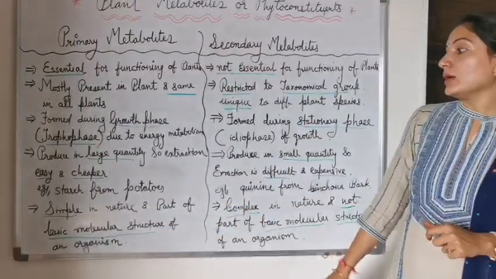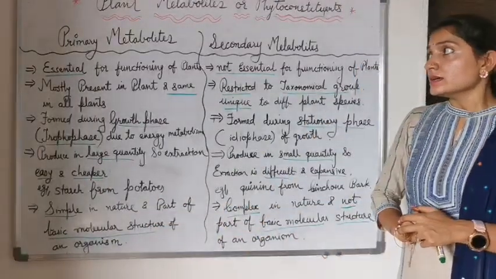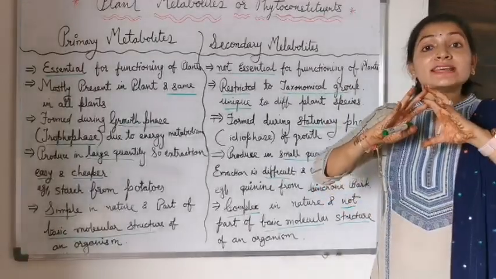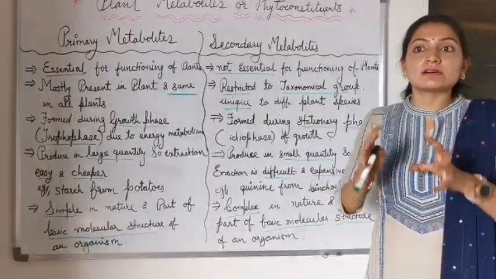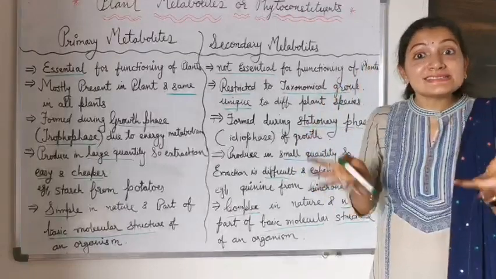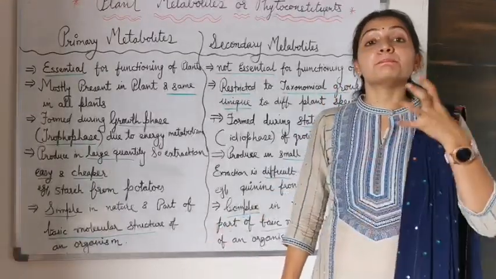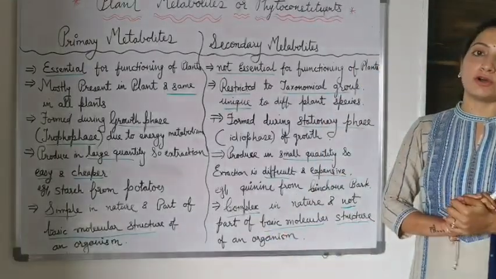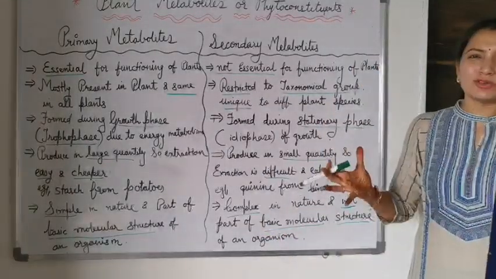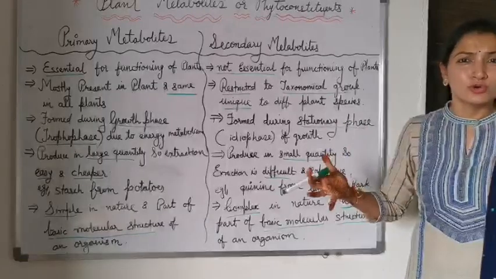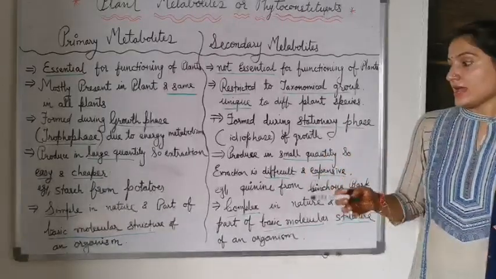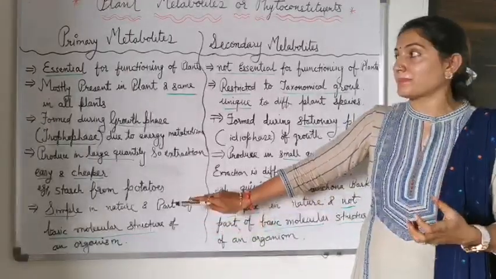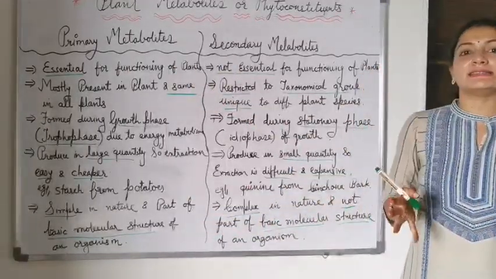Okay. Now the primary metabolites are simple in nature. Their structures are quite easy, not complex, very simple. They are part of the basic molecular structure of an organism: amino acids, vitamins, proteins, glucose. Because of this basic, simple structure, primary metabolites are simple in nature.